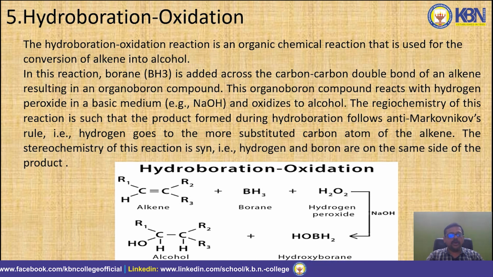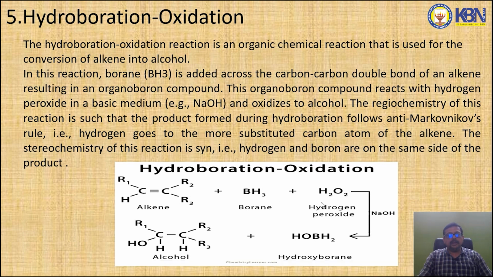So this is the reaction of hydroboration oxidation. In this reaction, an alkene reacts with a boron hydrogen compound, borane, and then reacts with hydrogen peroxide in the presence of a basic medium, NaOH. It will give an alcohol and hydroxyborane.